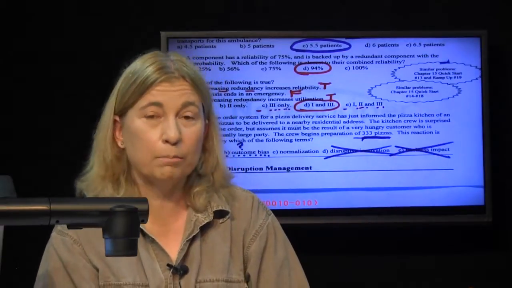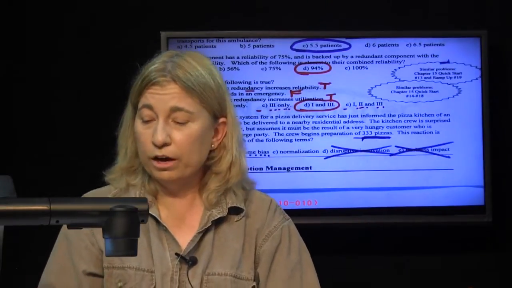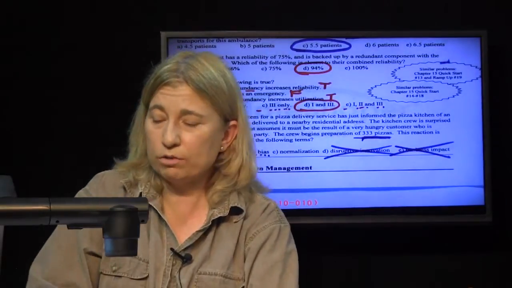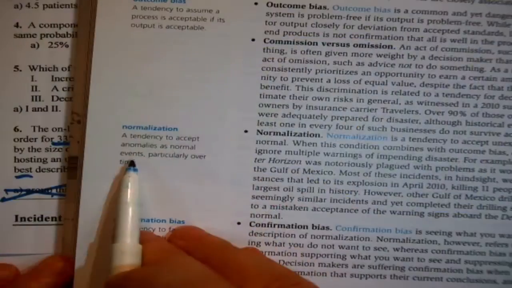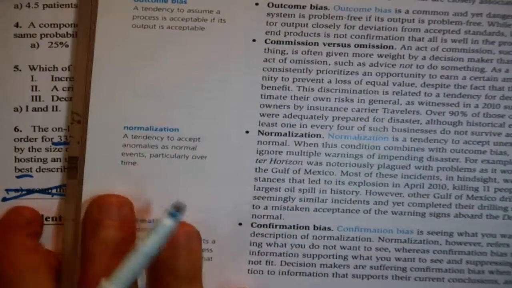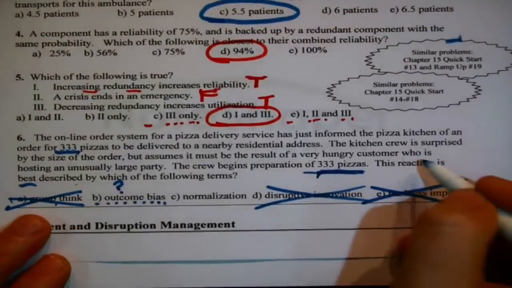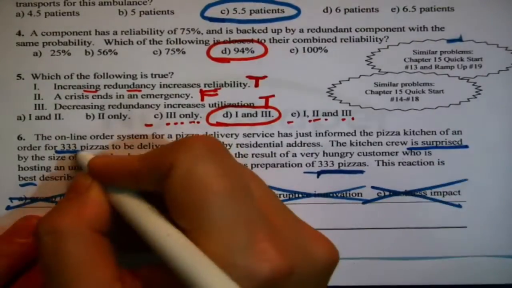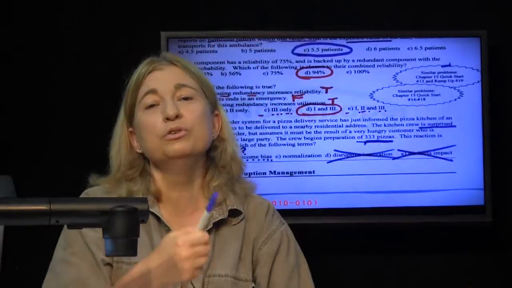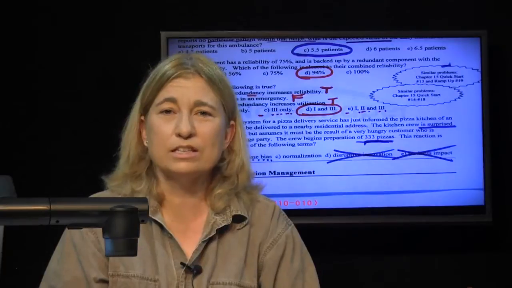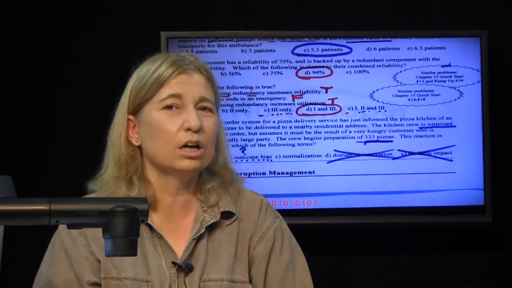Which of the following best describes their decision to go ahead and make 333 pizzas and attempt to collect on that? Normalization, what's that mean? A tendency to accept anomalies as normal events, particularly over time. Anomalies, they're surprised. That is a highly unusual number of pizzas to be ordered by a single address.